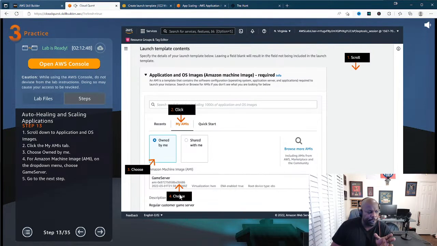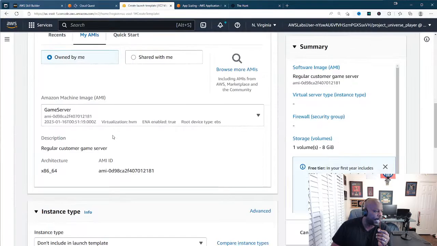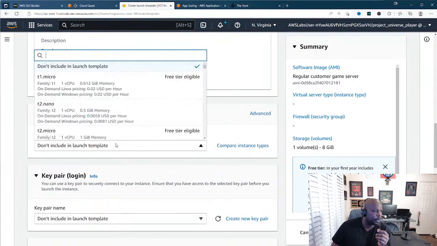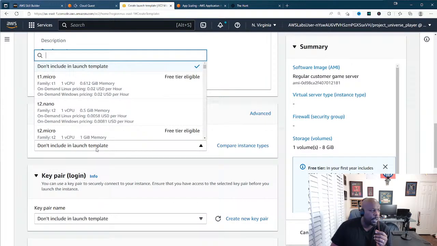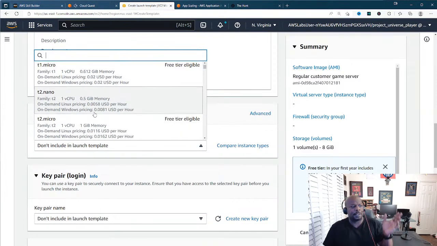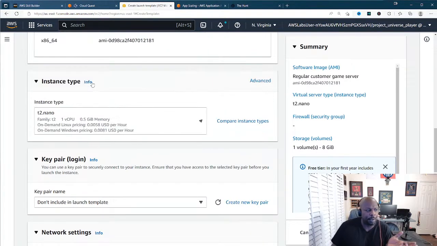All right, and then choose the game server AMI, which we've chosen. And then choose the instance type. So when we're building out our instances, what was that? T2, choose a T2 Nano. When we build out our instance, this is how big the machines that we want to make are. It's saying that just for this game, we can use a T2 Nano.